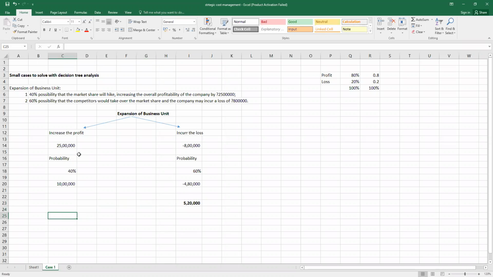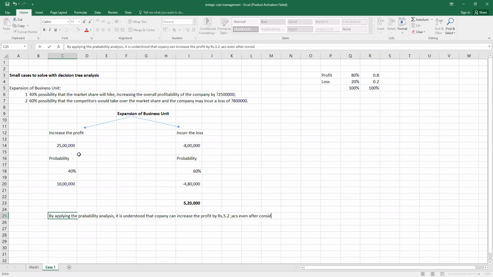So here I can safely say, by applying the probability analysis, it is understood the company can increase the profit by rupees 5.2 lakhs even after considering both scenarios of profit and loss.